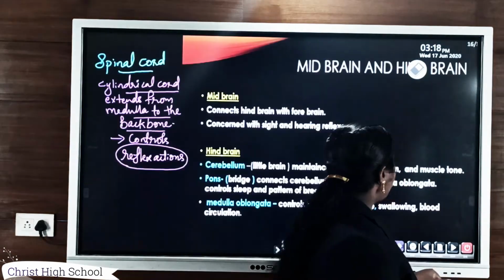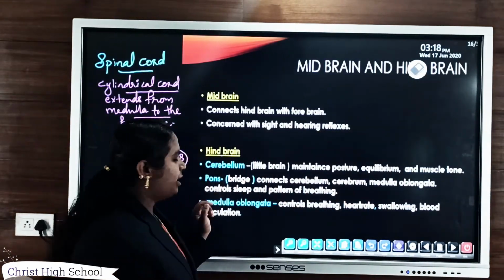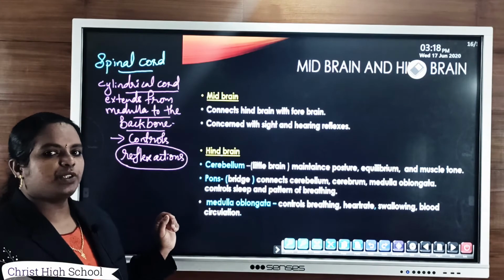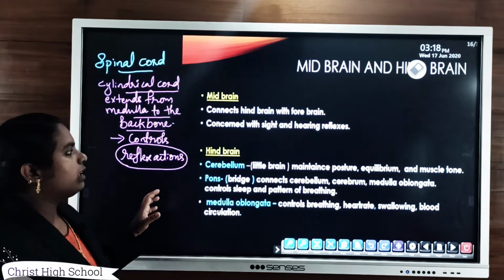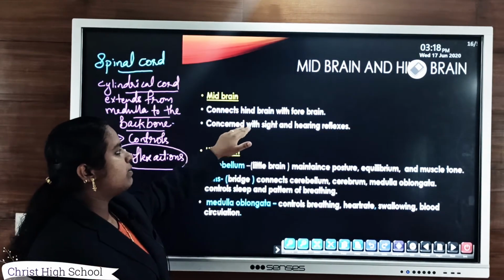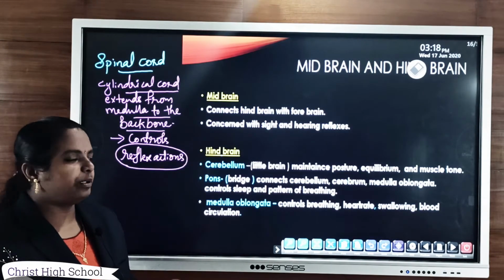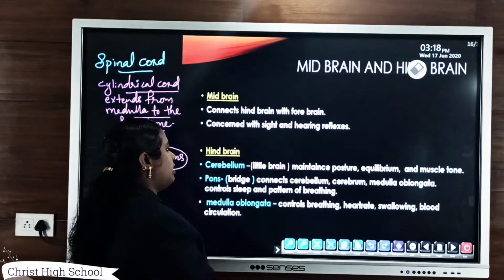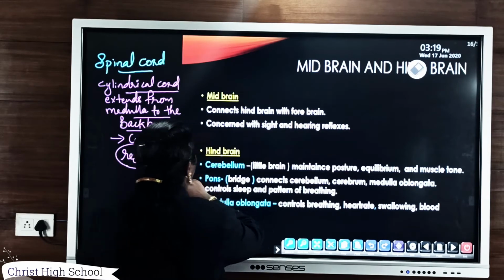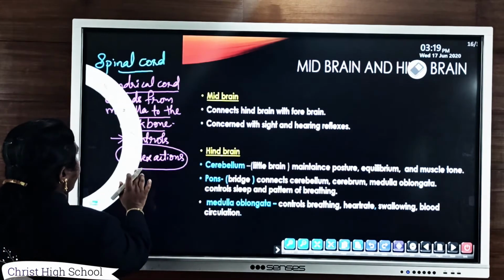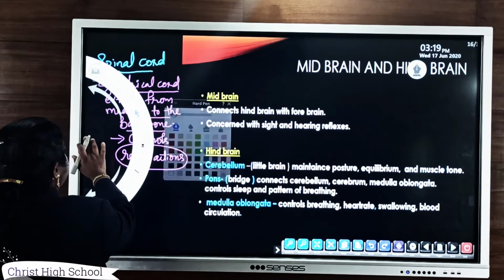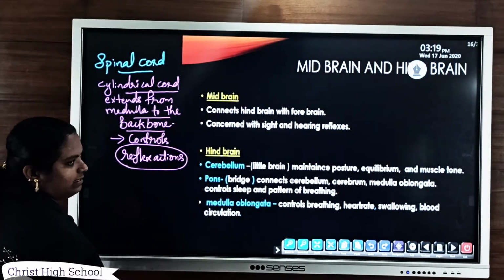Then the second part of brain, that is midbrain. The main function of midbrain, it connects both forebrain as well as hindbrain together. Another function of this midbrain, it is concerned with sight and hearing reflexes.